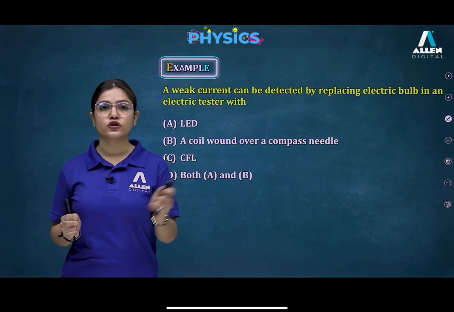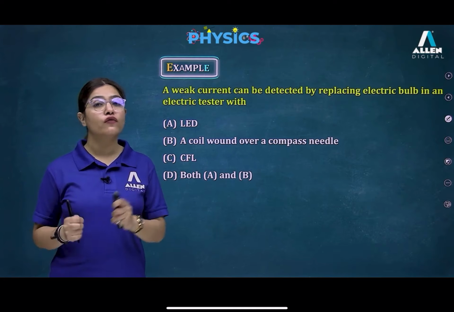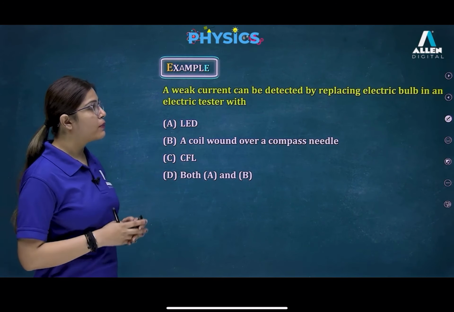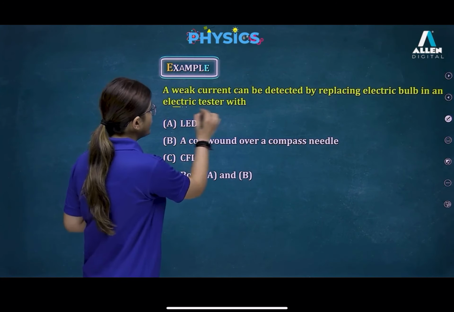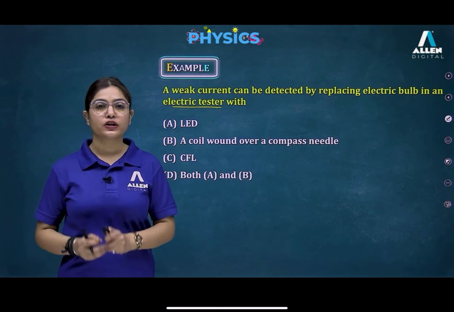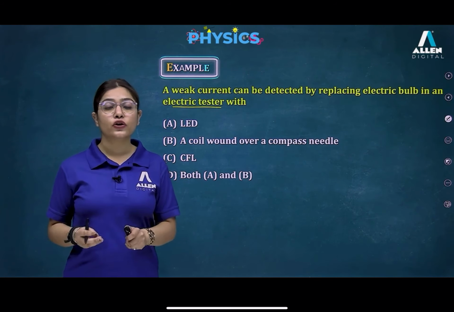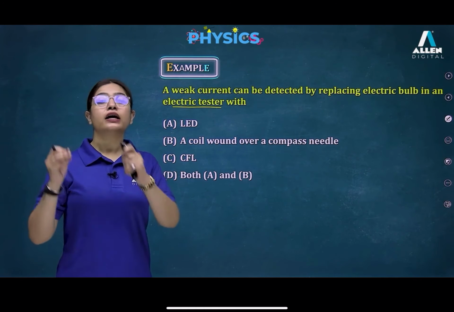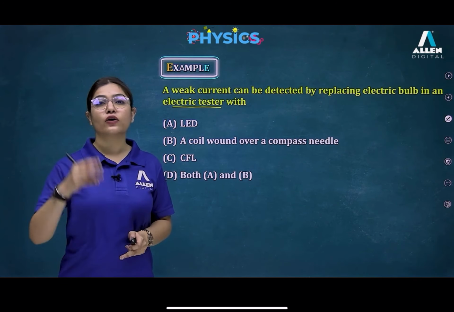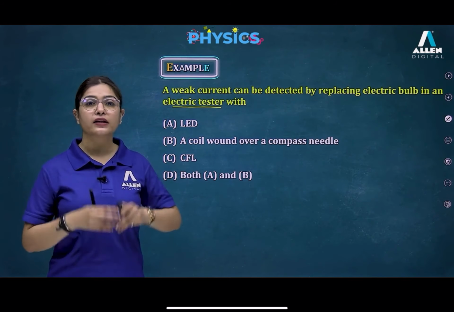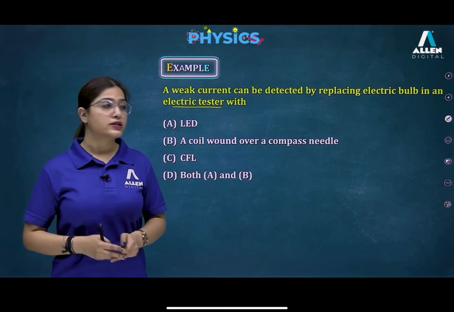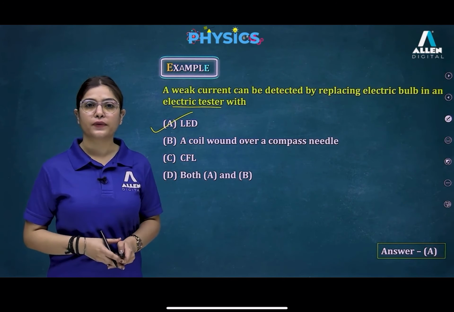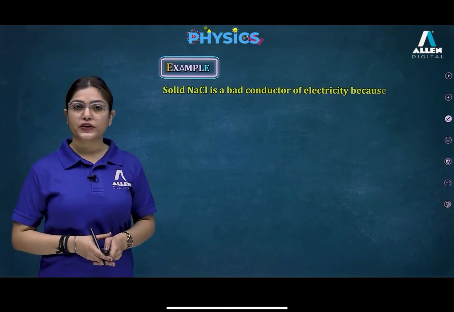So let's see the first question which we have. You also know the full form of LED, it's light emitting diode. A weak current can be detected by replacing the electric bulb in an electric tester. We just discussed the experiment of the electric tester, and I told you that if you connect an LED by replacing the electric bulb and provide a weak amount of current, the LED starts glowing, and this experiment is also a part of the electric tester. So the correct answer to our question is option A, LED. Alright, let's move on to the next question.